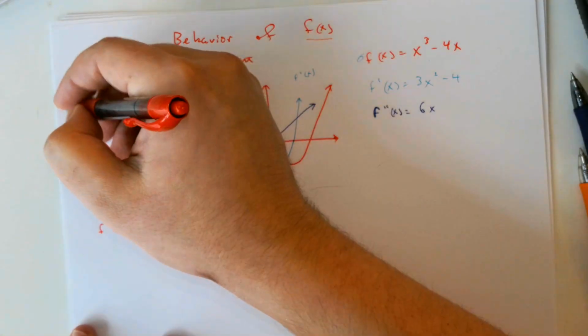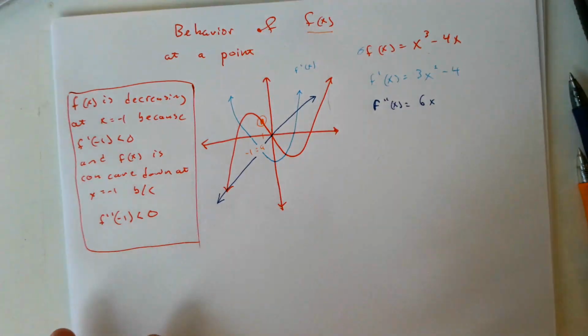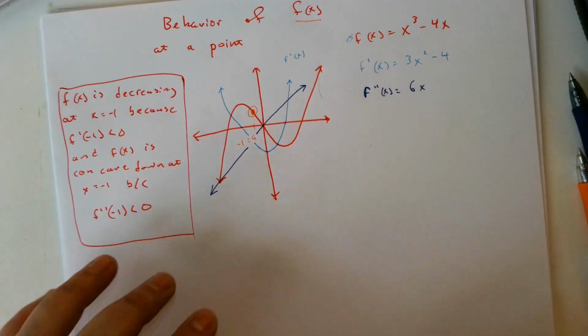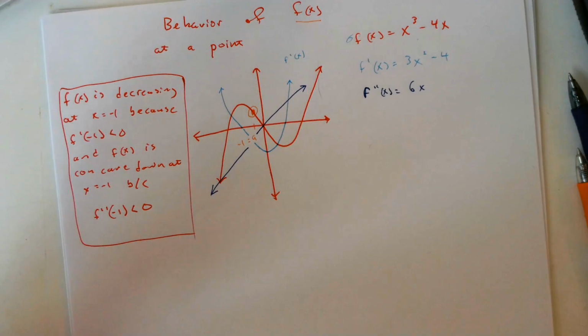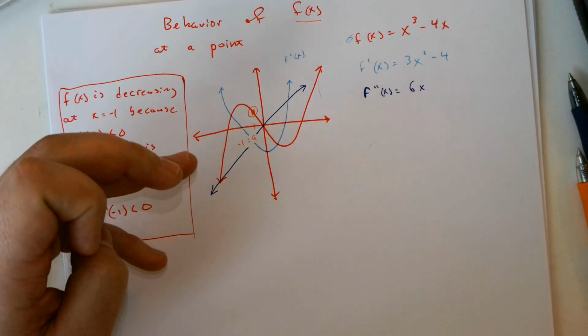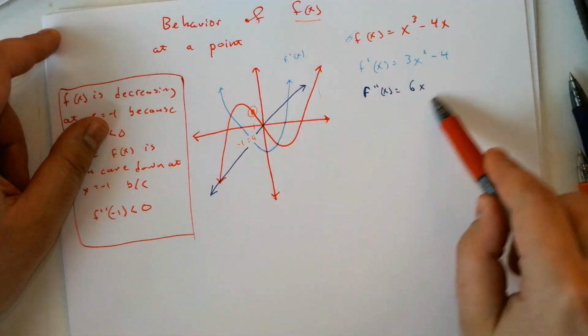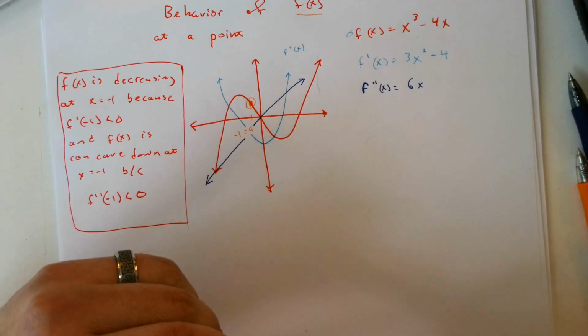And on an AP test, keep in mind, that's really all you need. Now, if we're given these graphs, that can be very easy to see. But if we are not given these graphs, and we are asked a question about, is f of x increasing or decreasing at -1, we need the first derivative of f of x. If we are asked about the concavity of f of x at x equals -1, almost feel like I wish I had subtitles, so you could see how carefully I'm trying to speak. If I want to know the concavity of f of x at x equals -1, I am going to look at the value of f double prime of x at x equals -1.